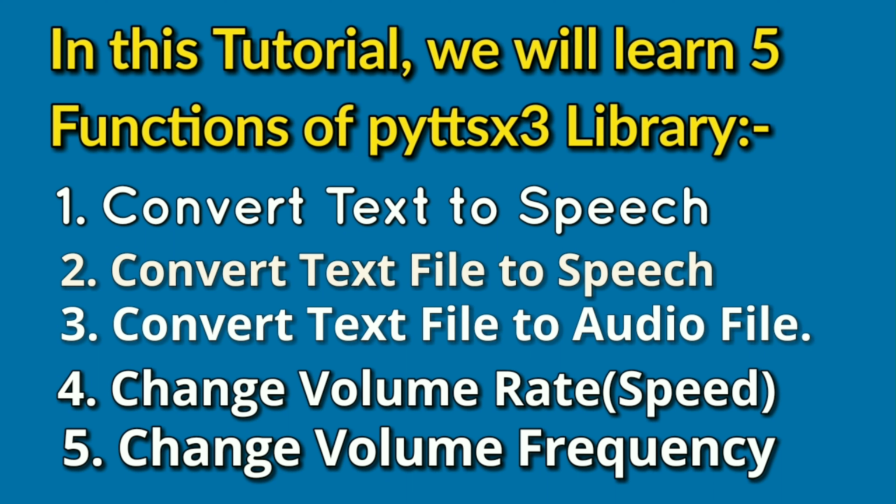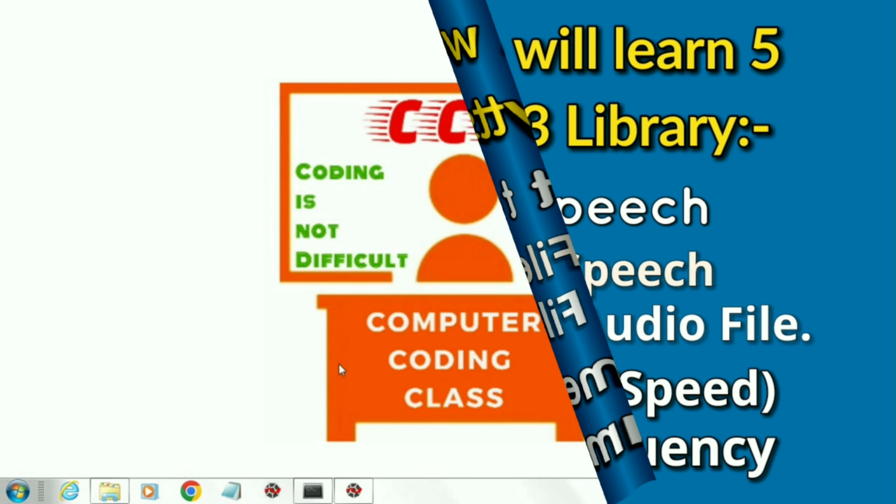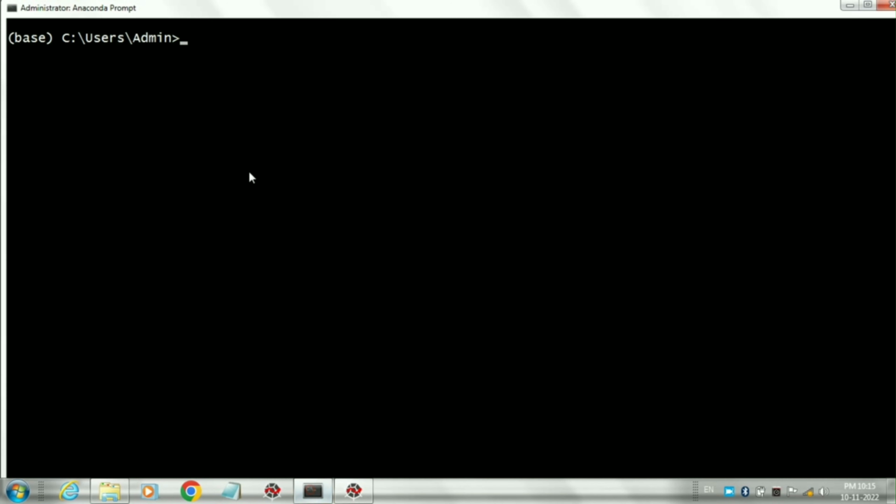In the fourth function, we will learn how to change the speech rate. In the last function, we will learn how to change the volume. My environment is Anaconda. Let's start coding. First of all, we will install all necessary packages. I am using the Anaconda command prompt for installation.